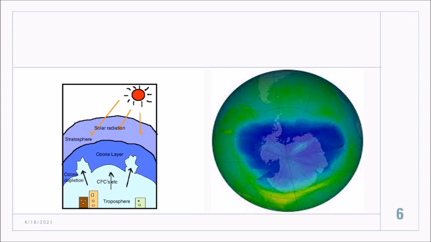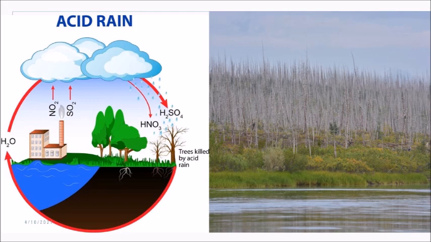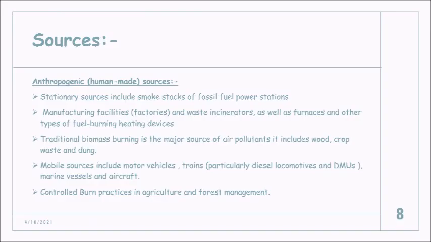Then we might have heard about acid rain. This is nothing but nitrous oxides and sulfur dioxide mixing with the water molecules in clouds and coming down as acid rain, like HNO3 and H2SO4. This causes more damage to the plants, for example killing of trees and so on.